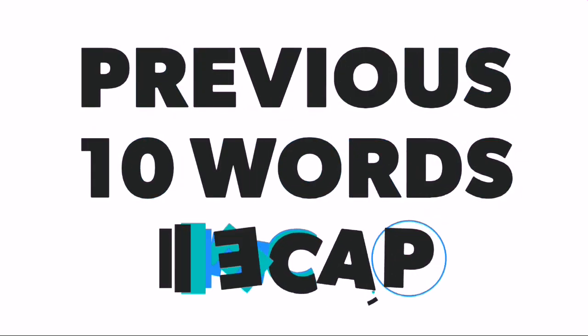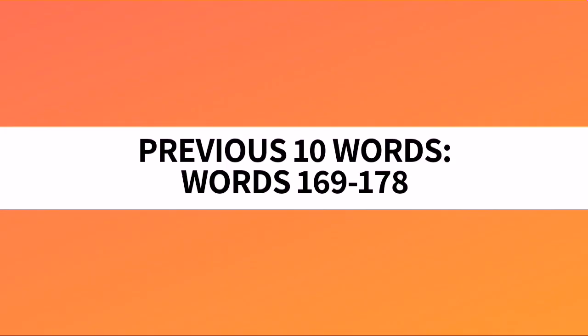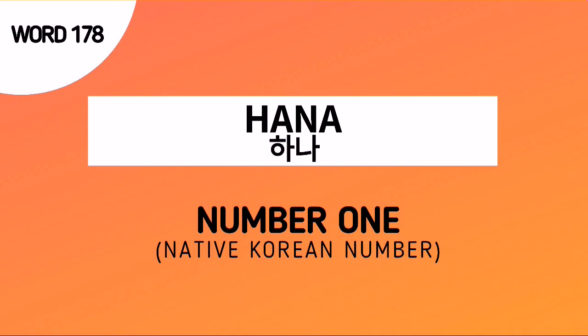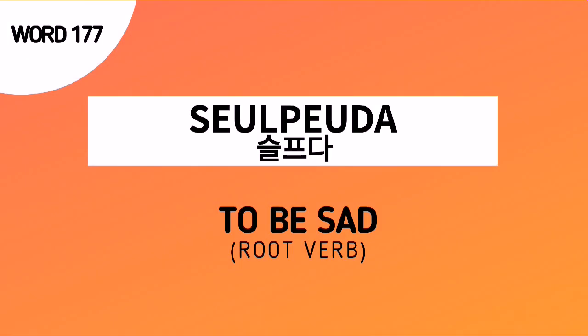Now let's proceed to the previous 10 words recap. As of now, the previous 10 words are words number 169 to 178. But don't forget our word for today, word number 179, 싫어, which means I hate it. And this is used in an informal manner. Word number 178 is hana, which is number 1 of the native Korean numbers. Word number 177 is 슬프다, and this is a verb which means to be sad.